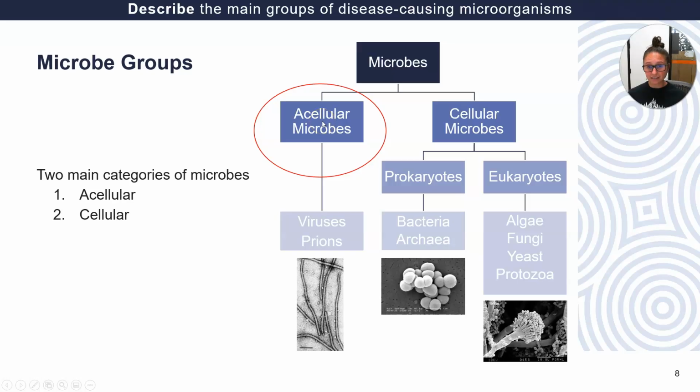Yes, there are such things. And there are microorganisms here that are made up of cells, okay? So there are two major categories. Ones that are made up of cells and ones that are not made up of cells. Cells, no cells. So let's have a look at those.